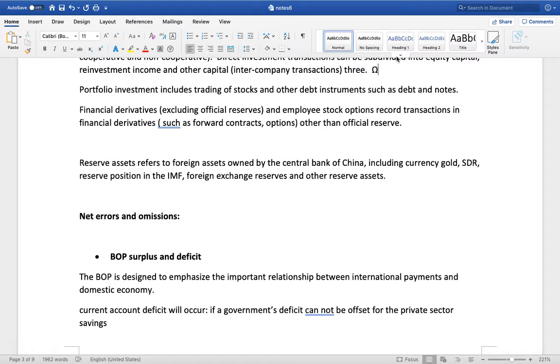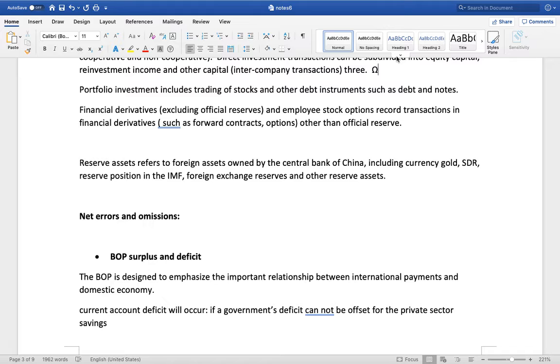Financial derivatives, excluding official reserves and employee stock options, record transactions in financial derivatives, such as forward contracts and options, other than official reserve. Financial derivatives and employee stock options are included in market price valuation. If the market price is not available, other reasonable valuation methods are used, namely the option pricing model and the present value approach.